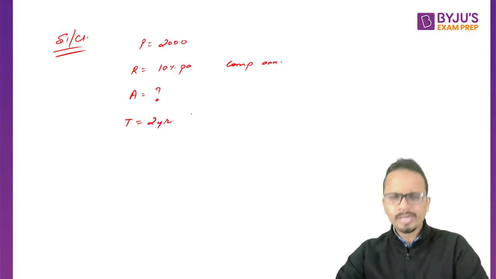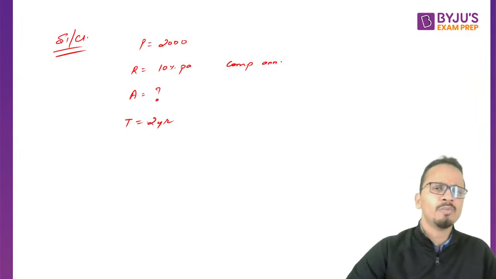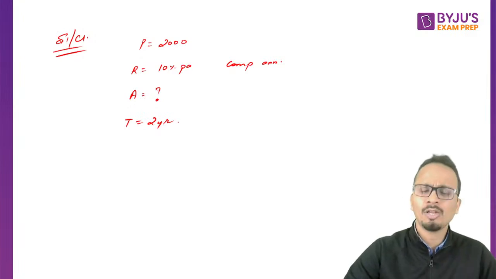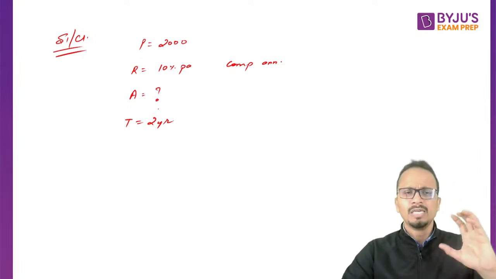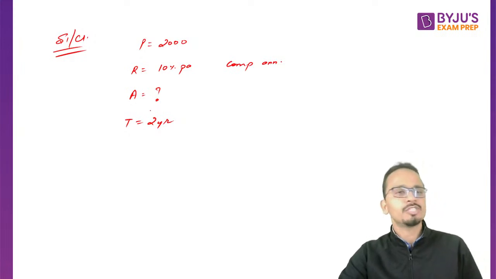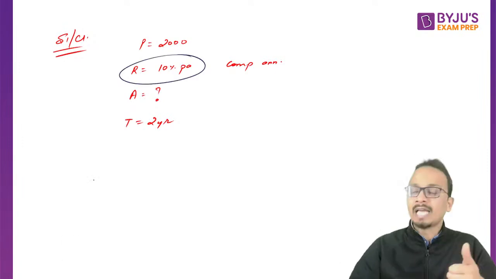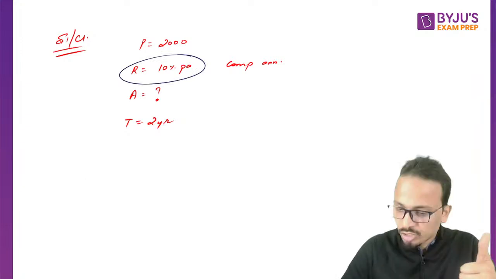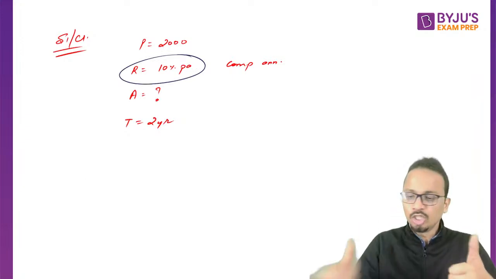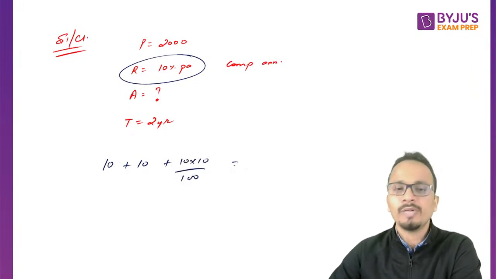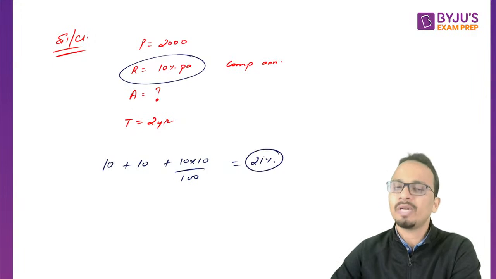Now you can use different formulas. You must be knowing the direct formula for compound interest, but do not complicate things by just cramming a lot of formulas. Now what I'll say is, if you know that compound interest is basically successive percentage change, then you can just calculate the net percentage change. Rate of interest is 10% per annum. So first year के लिए 10% interest है, second year के लिए 10% interest है. So if you apply it for 2 years, 10 plus 10 plus 10 into 10 upon 100. So net percentage change will be 21 percent.